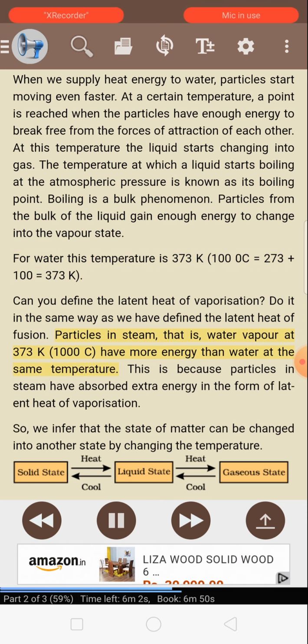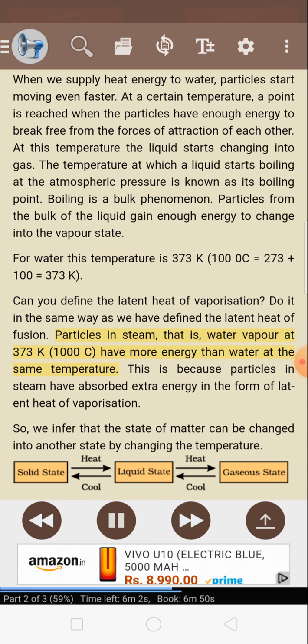Particles in steam, that is water vapor at 373 K, 100 °C, have more energy than water at the same temperature. This is because particles in steam have absorbed extra energy in the form of latent heat of vaporization. So, we infer that the state of matter can be changed into another state by changing the temperature.